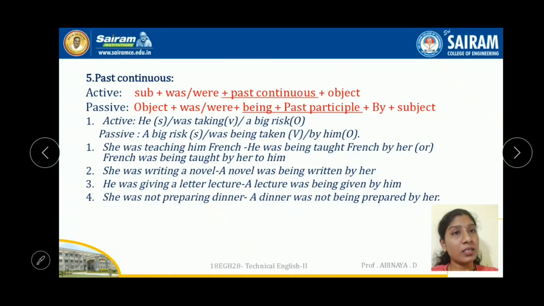Then French, which we add at the last, and by default she, the subject, changes to the object her. So: He was being taught French by her. If you take French as the object, then French was being taught, and was teaching changes to was taught. French is singular, so: French was being taught by her to him. These are the changes.